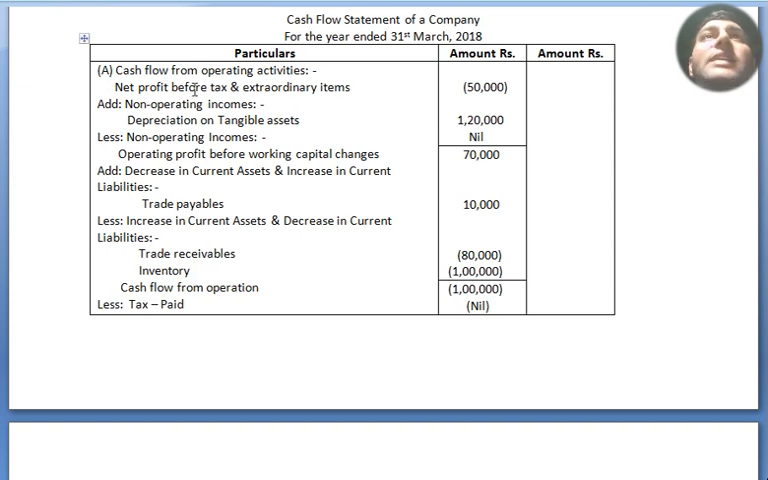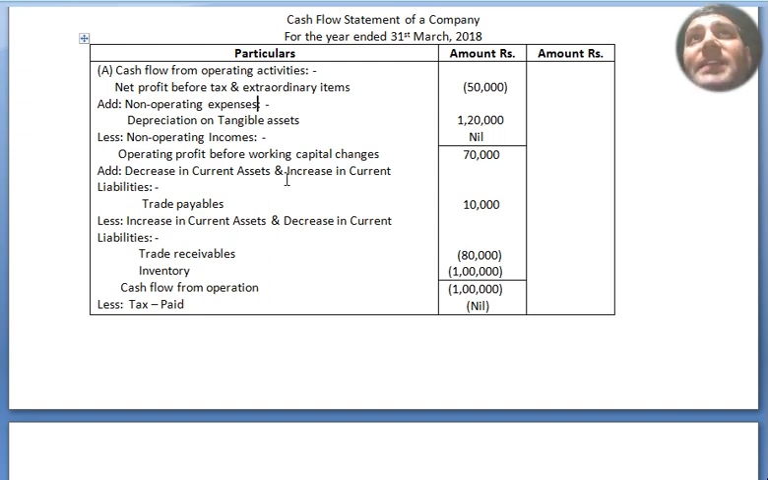Cash flow from operating activities, net profit before extraordinary items 50,000, that is a negative balance, because before it was 1 lakh, now it is 50,000. So 50,000 is negative. Then add depreciation on tangible assets, that is 1,20,000. Add non-operating expenses, and less non-operating income is nil. Now we got 70,000 as the difference. 1,20,000 minus 50,000 equals 70,000. Operating profit before working capital changes 70,000.